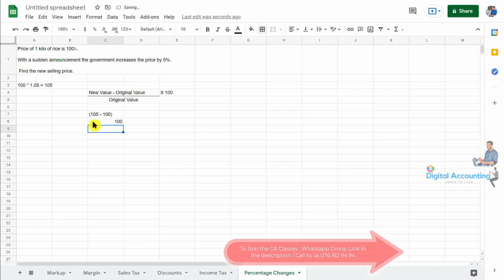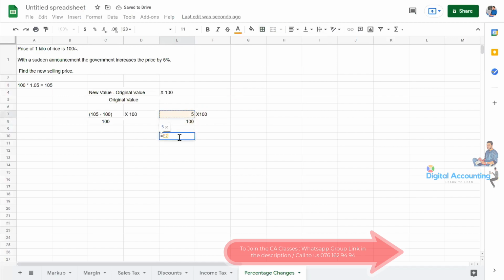The original value is 100. Then you need to times by 100, and then you get the percentage change. So 105 minus 100, the change is 5, divided by 100, then times by 100.